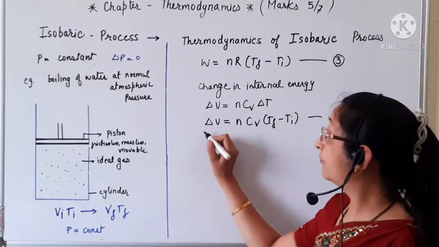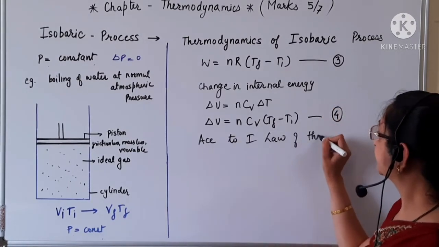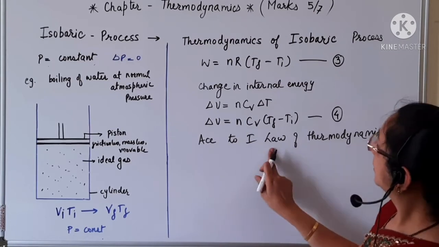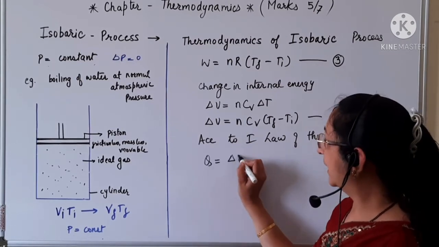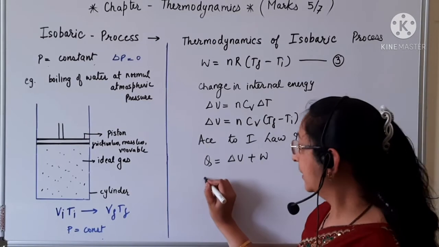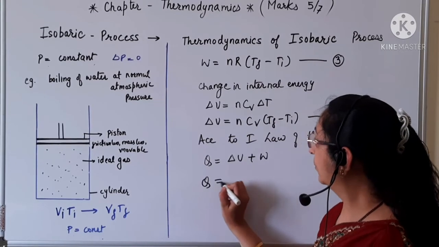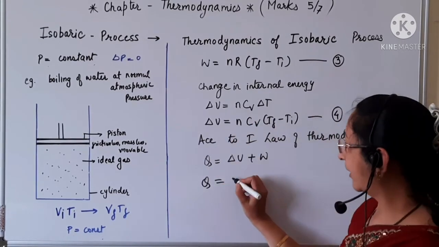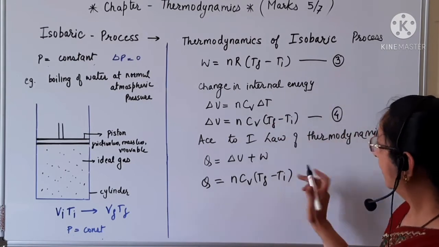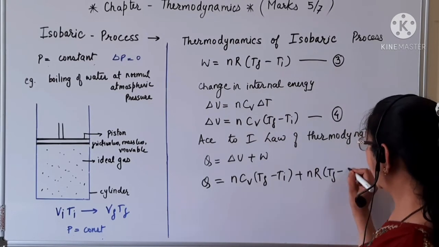Now, according to the first law of thermodynamics, we have Q is equal to delta U plus W. So from 3 and 4, Q is equal to delta U, which I can write as N Cv (Tf minus Ti), plus W, which is N R (Tf minus Ti).